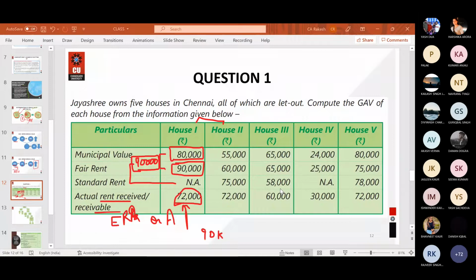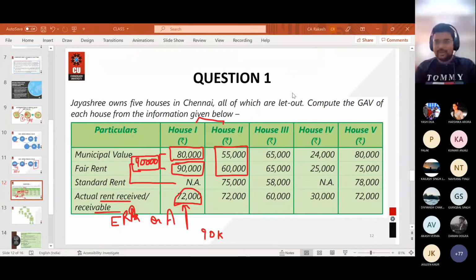I'm not having the typed solution for this. Let me solve this particular case for you. The first one is fair rent or municipal value, whichever is higher. So tell me, Abhishek, which value is higher? 60,000?